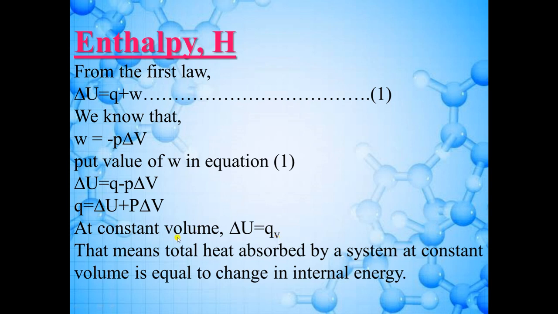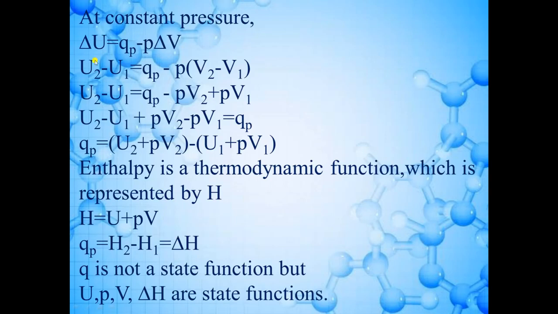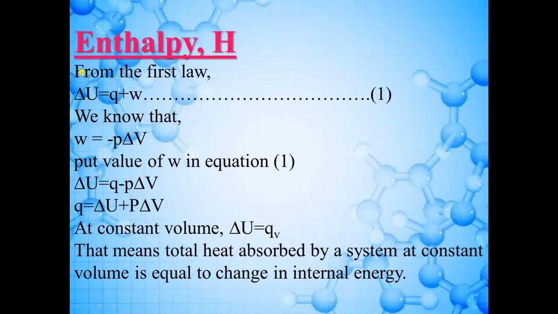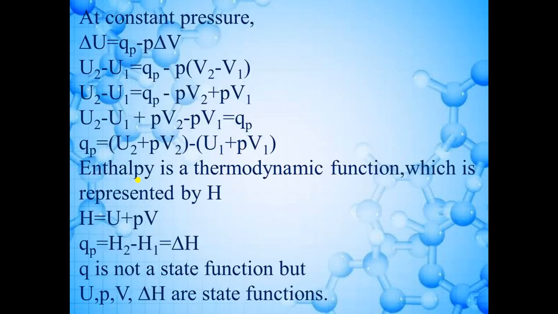At constant pressure, the equation will become this: delta U is equal to QP minus P delta V. As we are taking pressure constant here, in this equation, Q is equal to delta U plus P delta V. If you shift delta U to this side, then it will be like this. So at constant pressure, we will write P with heat, and the equation will become delta U is equal to QP minus P delta V. Delta V is change in volume and delta U is change in internal energy.